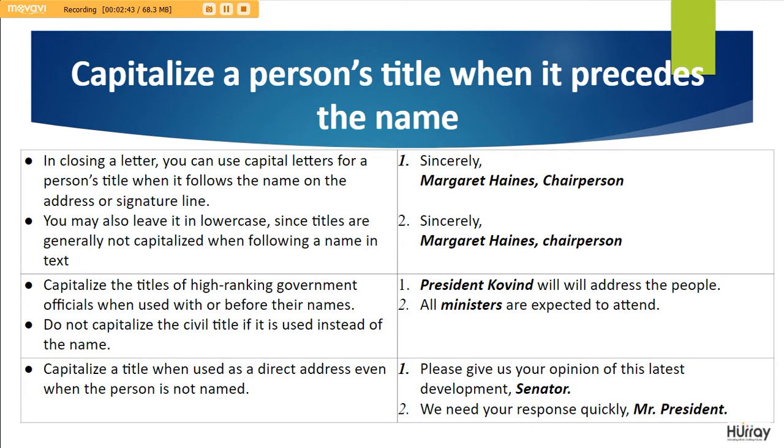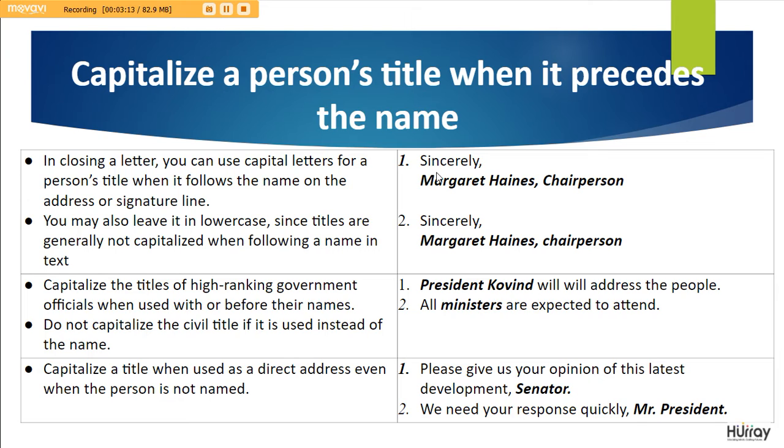Capitalize a person's title when it precedes the name. In closing a letter, you can use capital letters for a person's title when it follows the name on the address or signature line. You may also leave it in lowercase since titles are generally not capitalized when following a name in the text. Capitalize the titles of high-ranking government officials when used with or before their names. And capitalize the title when used as a direct address even when a person is not named. You can find examples of all these explanations on the right side.